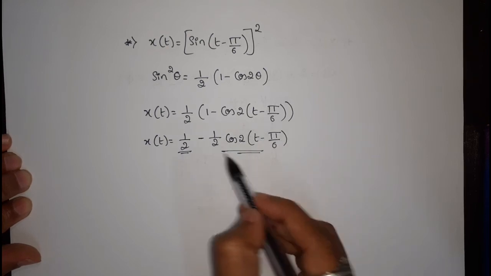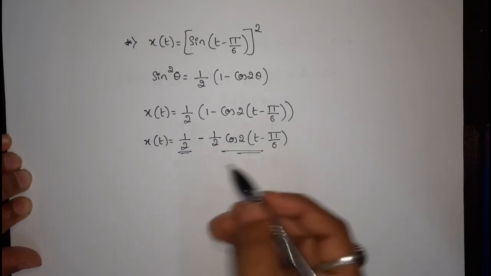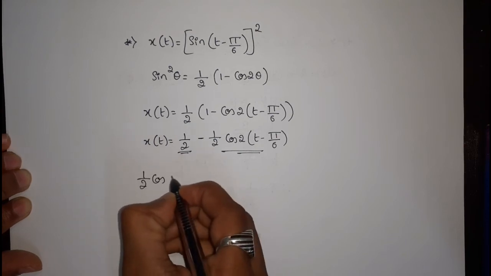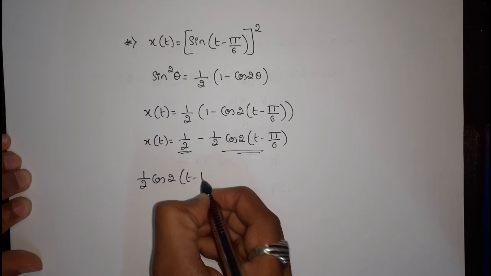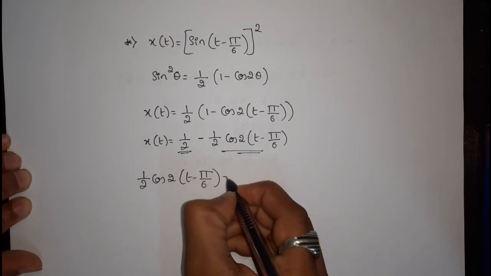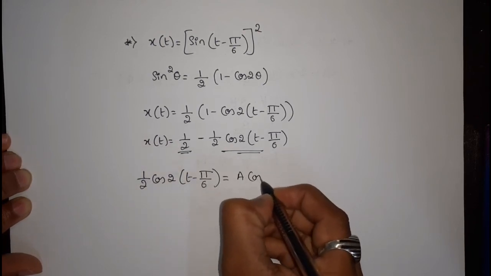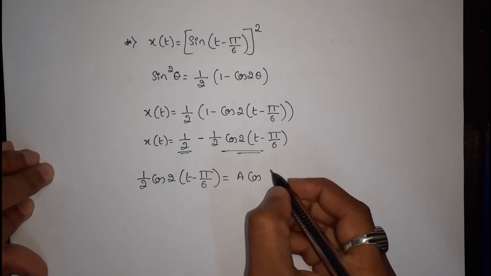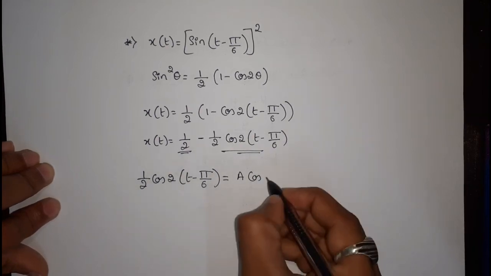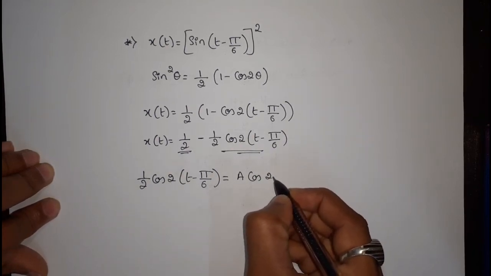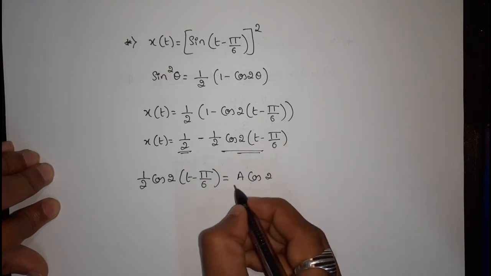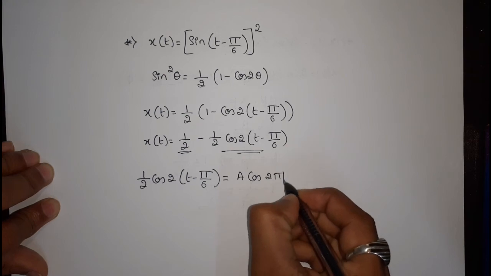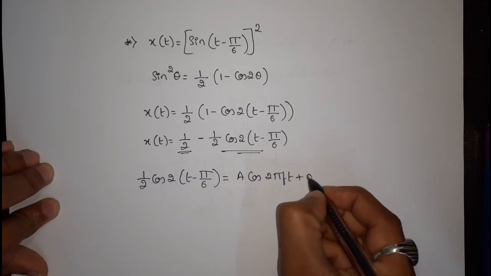For this cosine value we need to compare with the basic cosine signal. 1 by 2 cos 2 into t minus pi by 6 can be compared with A cos 2 pi f t plus phi.